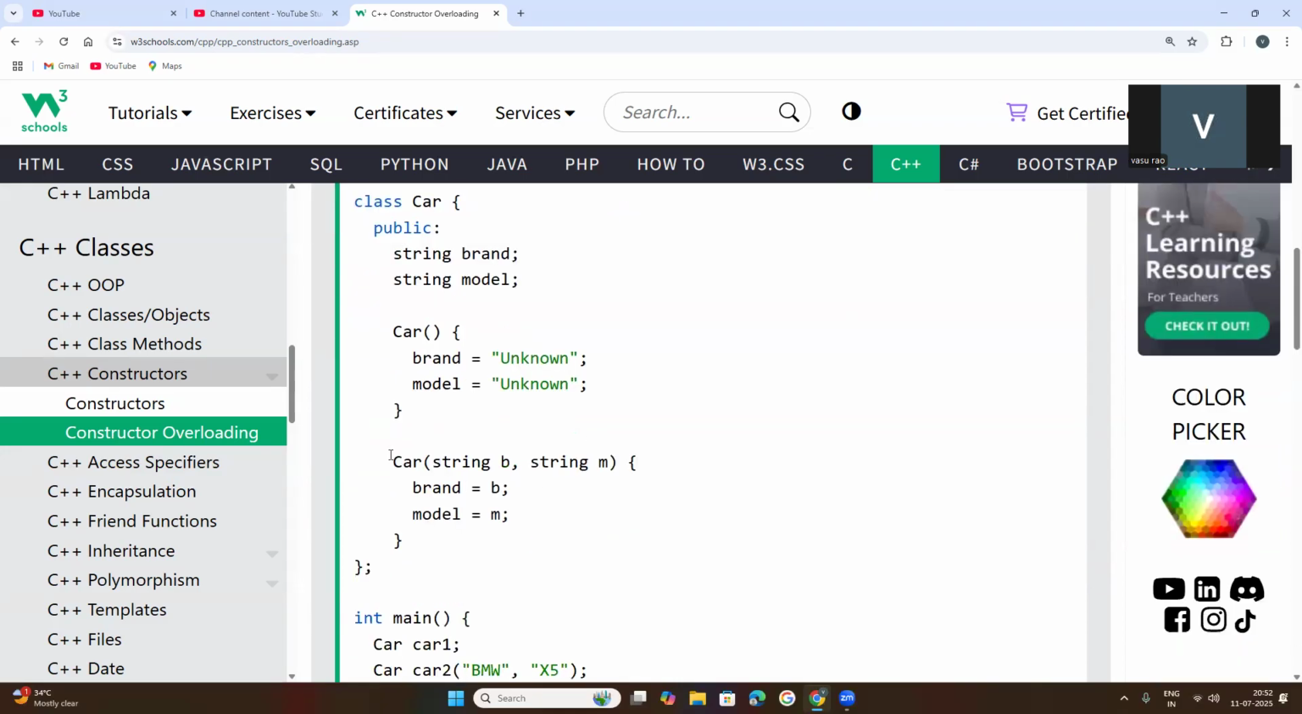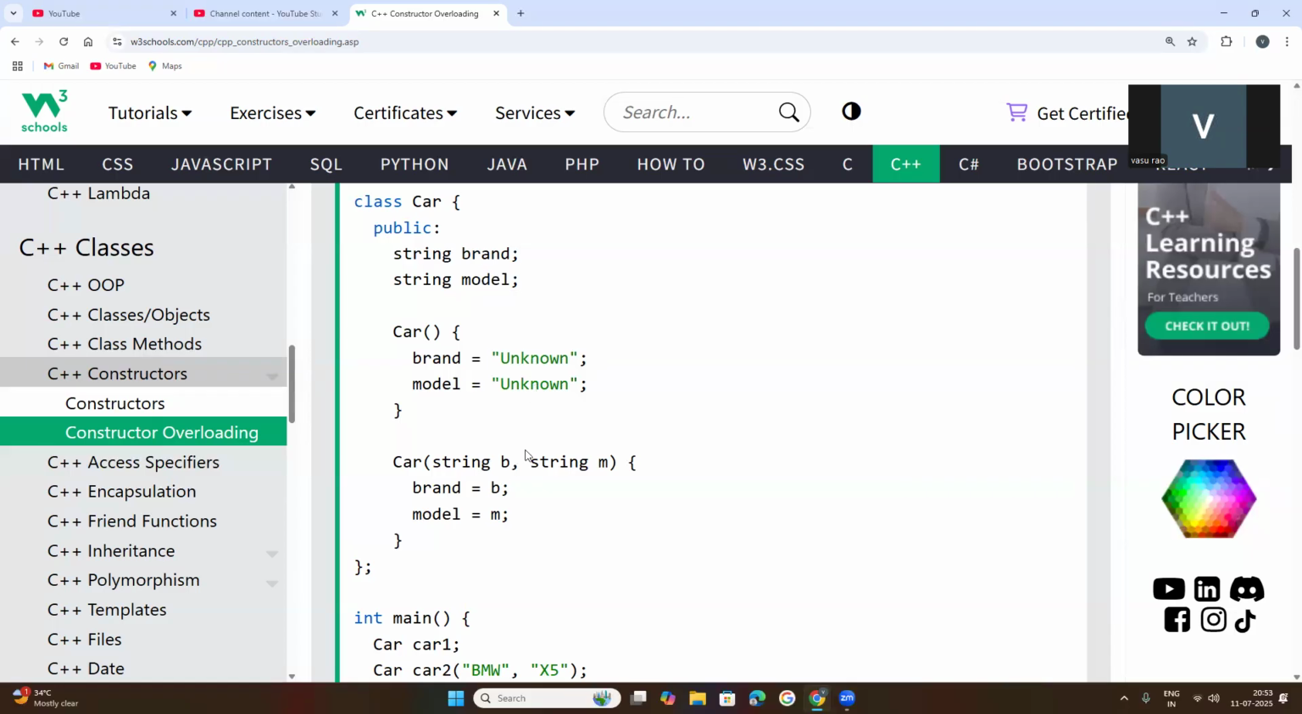You can give any model or brand. It doesn't matter. Now one more constructor. The first constructor has no parameters. In its parentheses, I have not provided any parameter. In the second constructor, I have provided two parameters, string b and string m. Now brand is equal to b and model is equal to m. Brand is a variable, and here the parameter is also a variable. In the first constructor, brand and model are unknown; we have not mentioned any values.